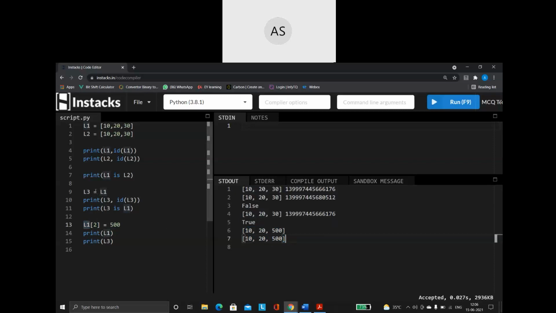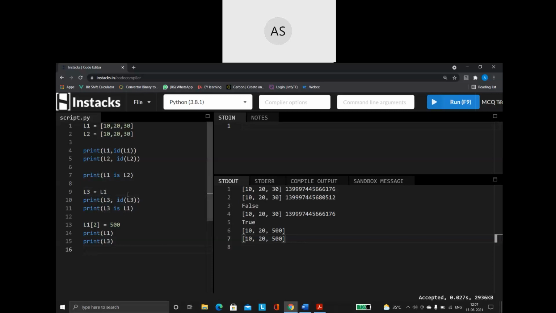Here, when you create a value like this, what it means is, whichever address L1 is pointing to, you are making L3 also point to the same address. In that address only you are doing the changes. So when you are doing the changes to that address, what will happen? It will definitely affect both the persons living in that. So that is why you are getting the values like this. So that is the role of my identity operator.